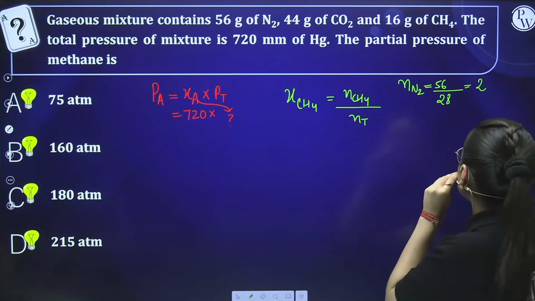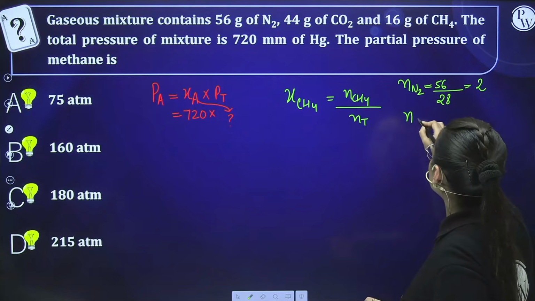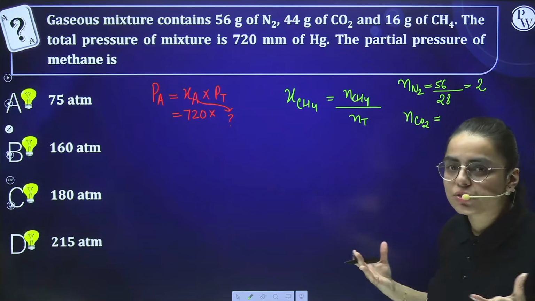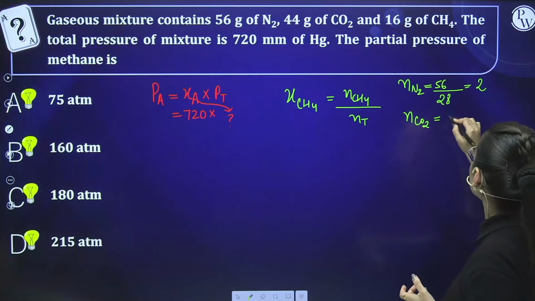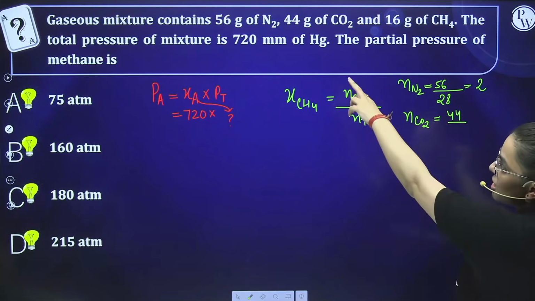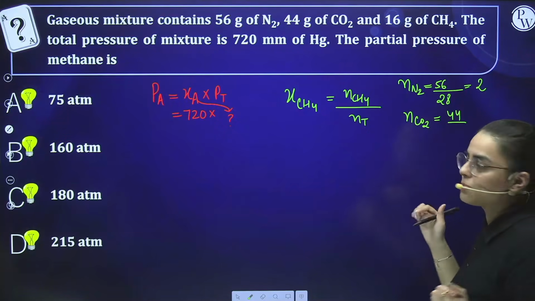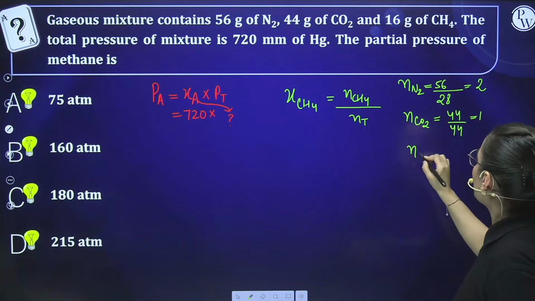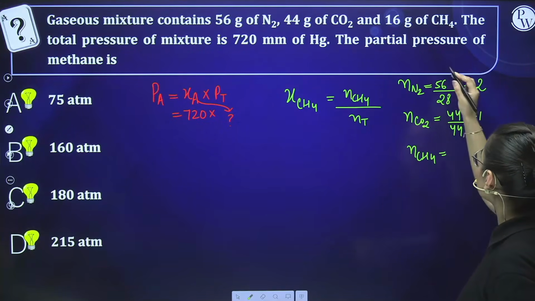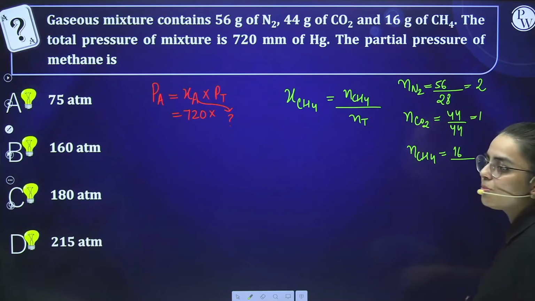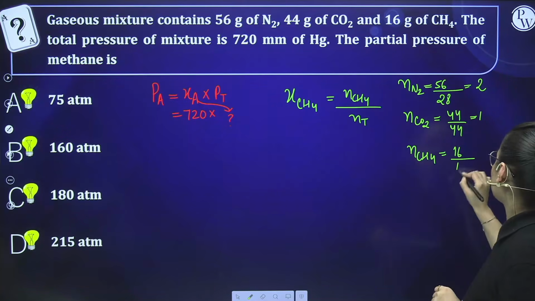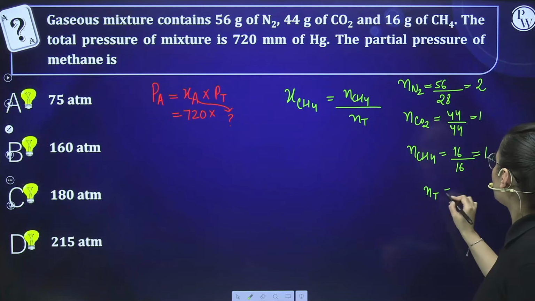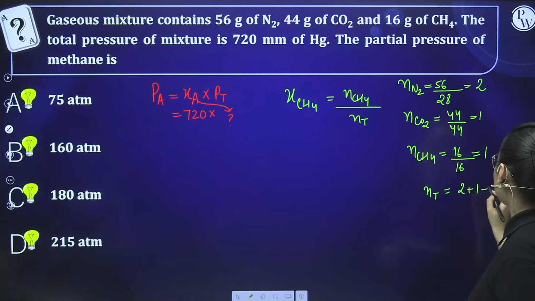Now students, if I find out number of moles of CO2, again given mass upon molecular mass, what is the given mass of CO2? It is 44, and the molecular mass also comes out to be 44. So number of moles comes out to be 1. If I talk about methane CH4, given mass is given to us 16, while molecular mass of methane is also 16. So number of moles comes out to be 1. Now what is the total number of moles? It will be 2 plus 1 plus 1, right?